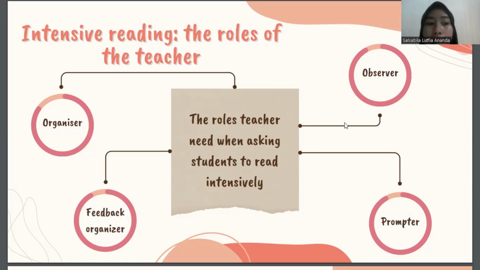And then the last is the teacher's role as the prompter. When students have read a text, we can prompt them to notice language features within it. We may also, as controllers, direct them to certain features of text construction, clarifying ambiguous meaning, and making them aware of issues of text structure which they had not come across previously.